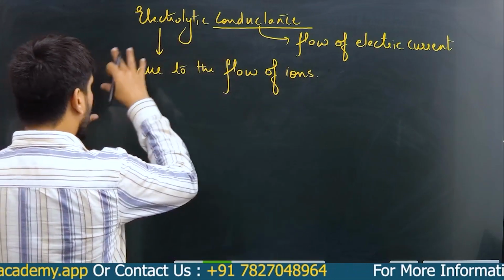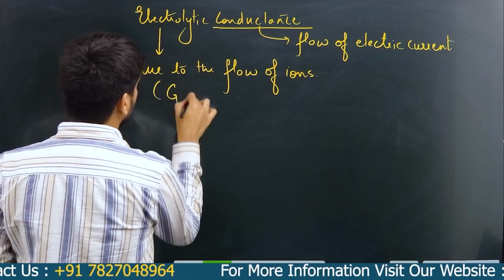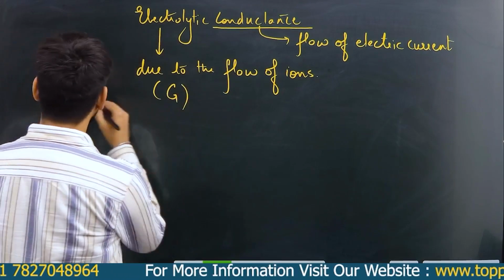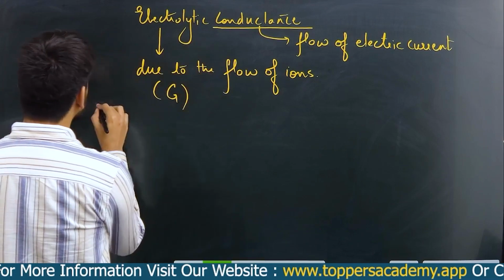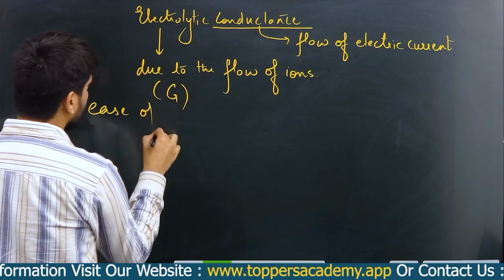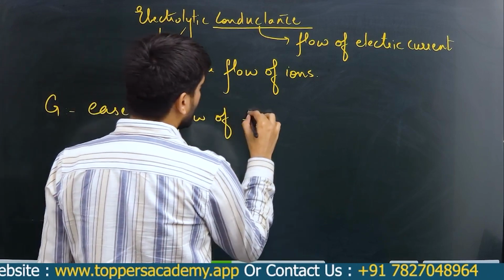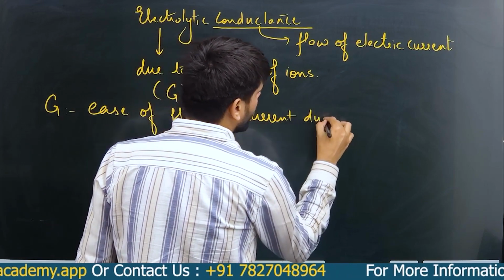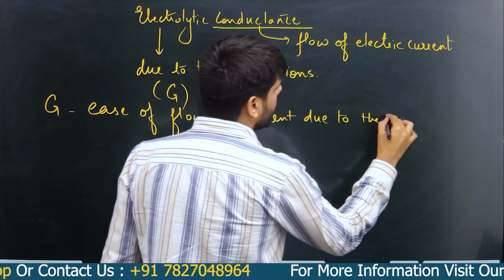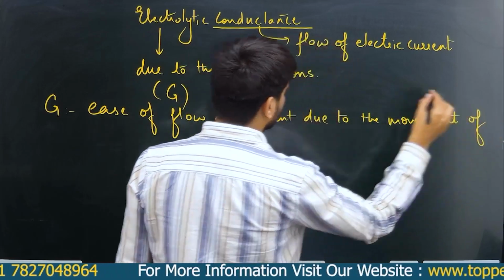Now, how do we represent it? It is represented by G. G is basically electrolytic conductance. It is the ease of flow of current due to the movement of ions.